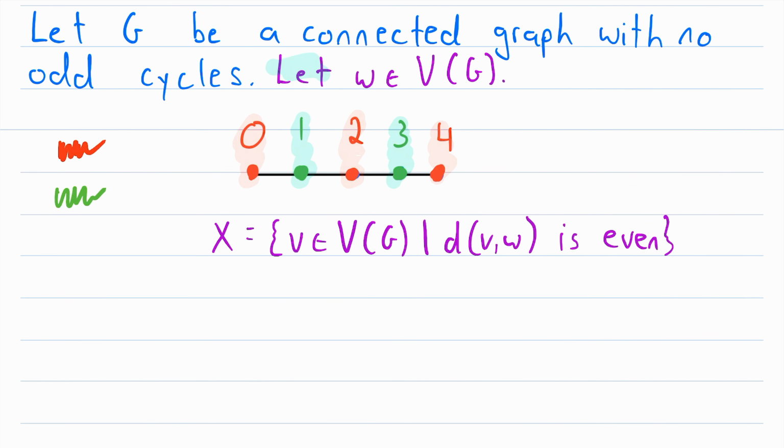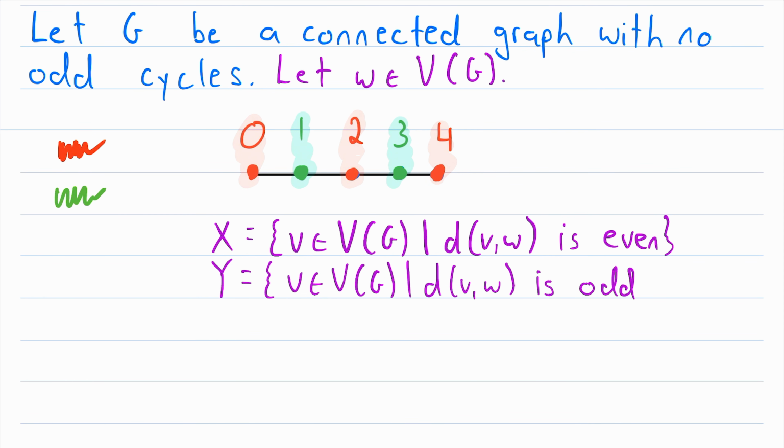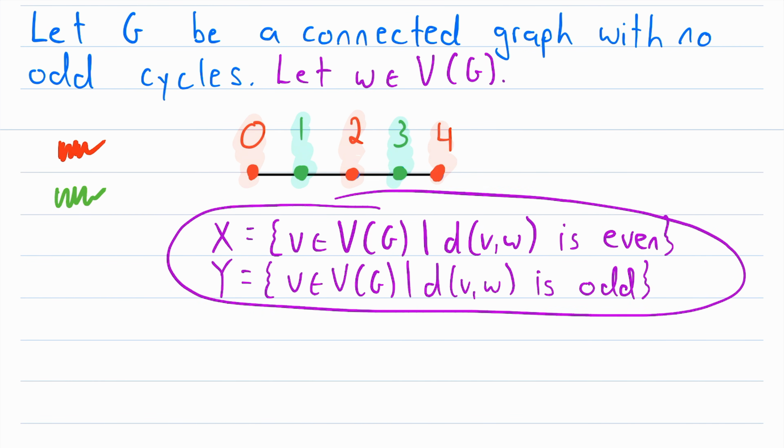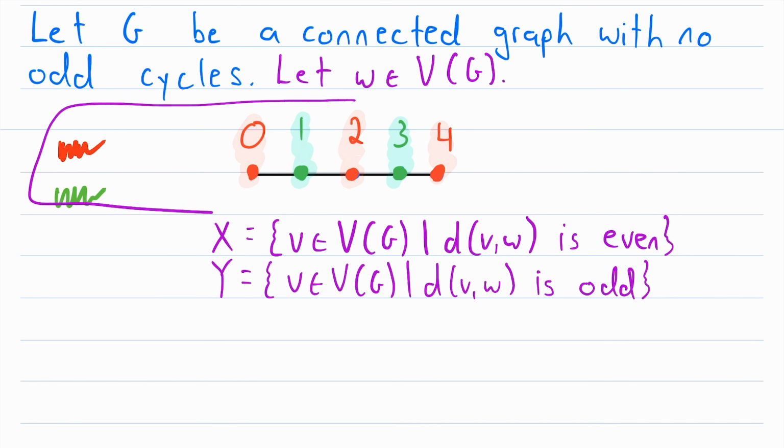And remember, W is that vertex of G that we selected at the start. And then the other partite set we'll call Y. You can imagine what this is. This is the set containing all vertices of G such that their distance from W is odd. And again, this is the exact same way that we partitioned these vertices, and it worked once, so maybe it will work again.